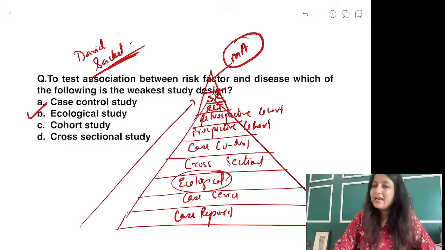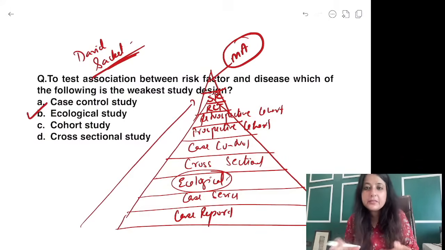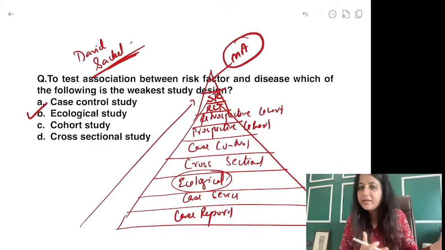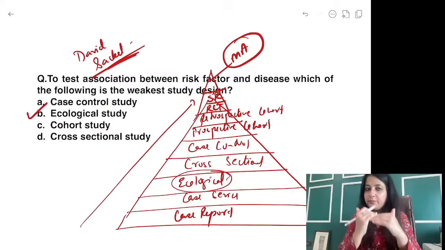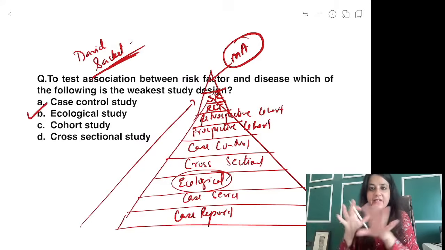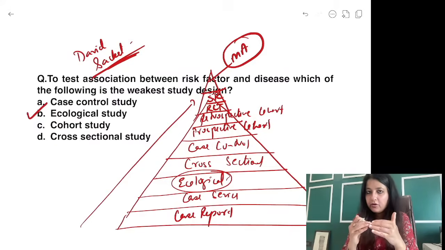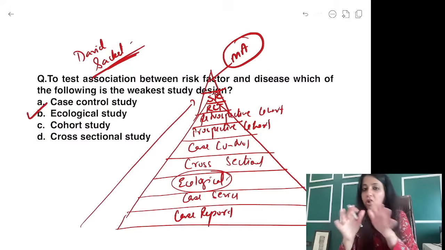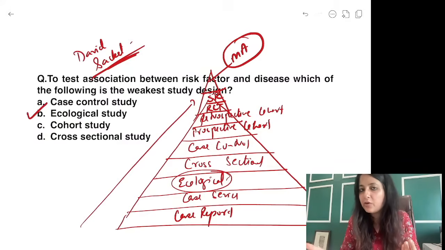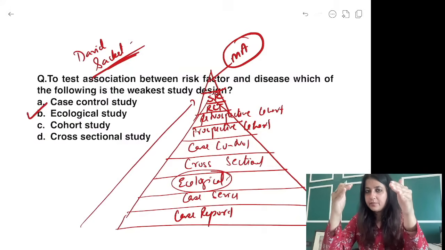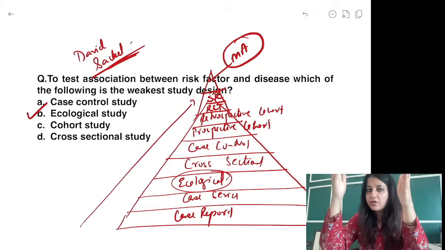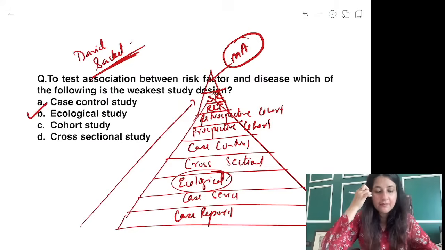Alright, don't try to just follow the order. First, there's a new disease, we describe it. So descriptive includes case report, case series. Then we have ecological because we are not studying individuals, we're looking at populations. So ecological. Cross-sectional, where I can't establish temporality. Case control, prospective cohort, retrospective cohort, RCT, SR, MA.